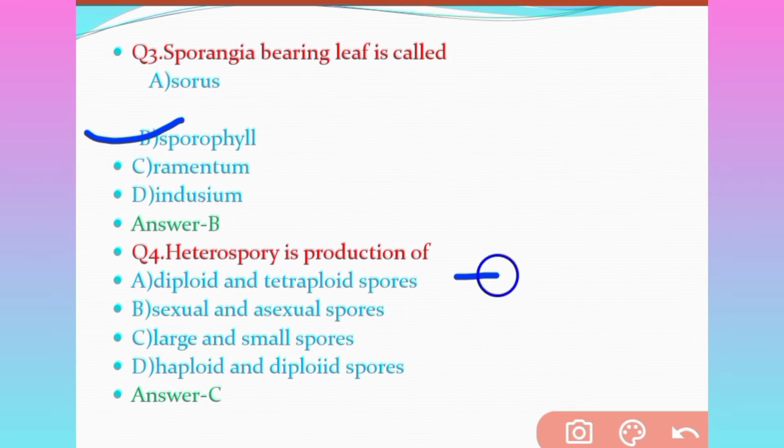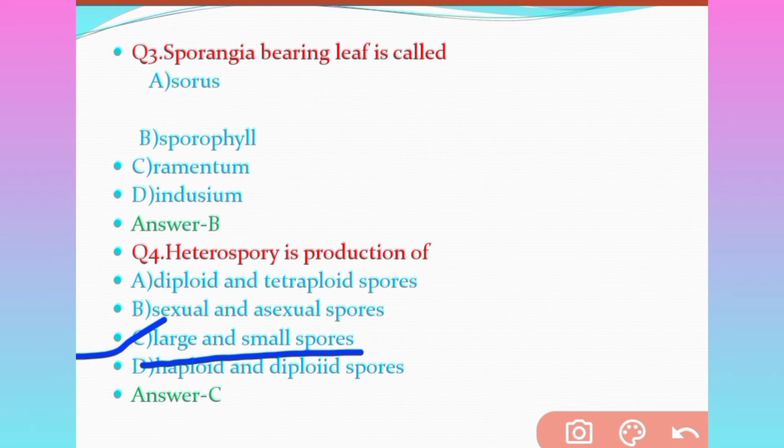Heterospory is the production of option A diploid and tetraploid spores, option B sexual and asexual spores, option C large and small spores, and option D haploid and diploid spores. Which will be the correct answer? The correct answer will be option C, that is large and small spores.